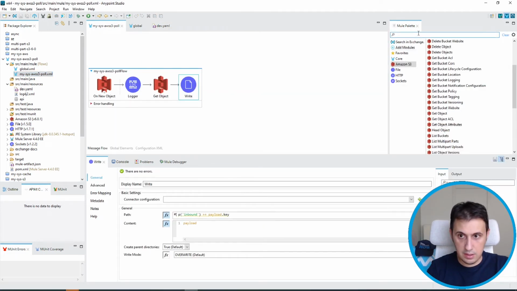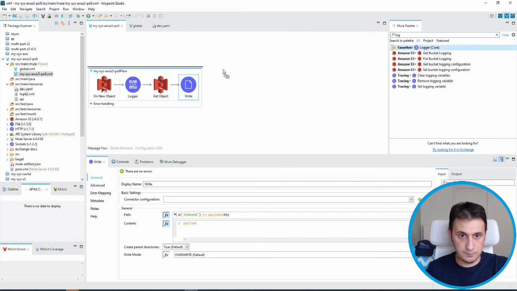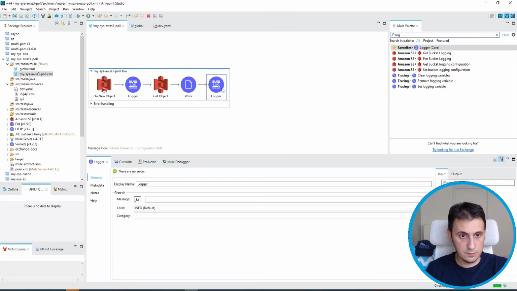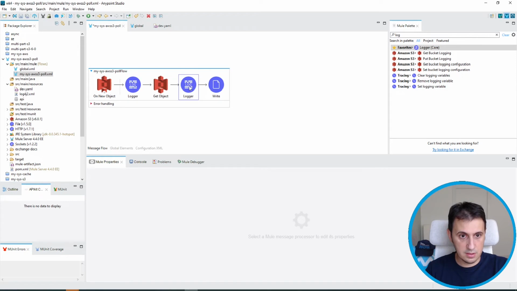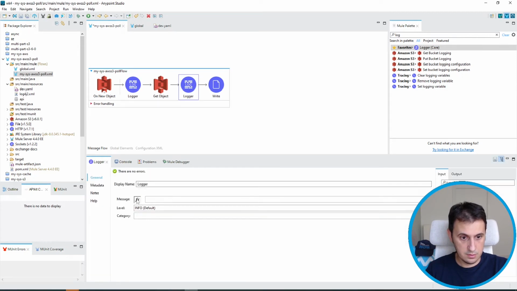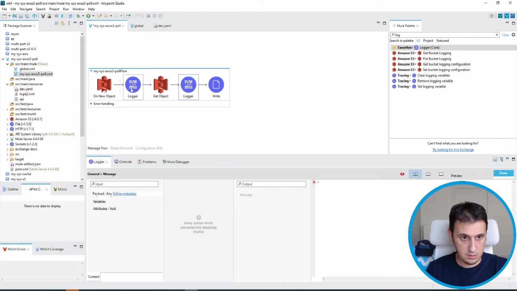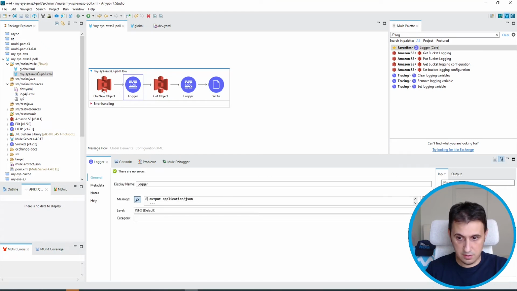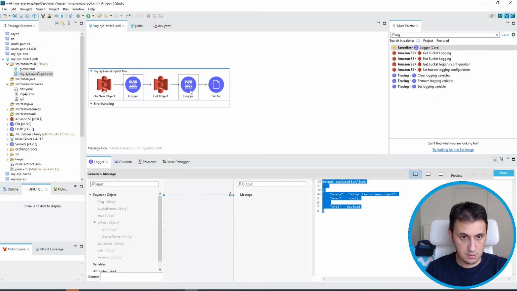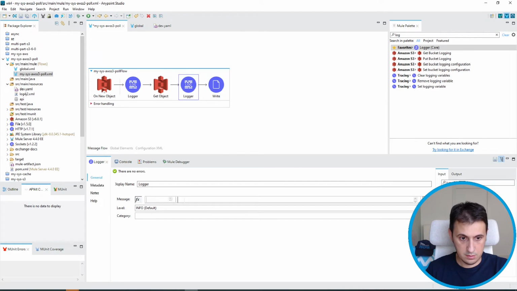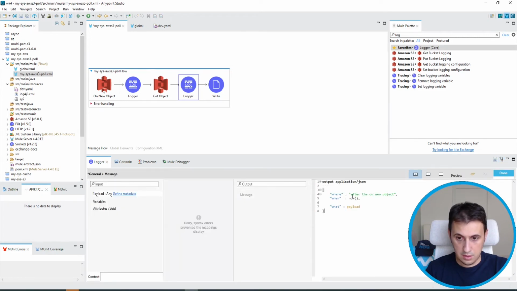I insert also a log. I insert a log here. Let's copy and paste from here. I don't want the payload here. So this is after the get object.